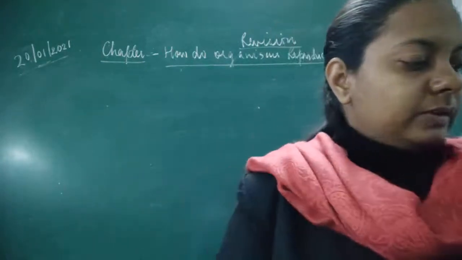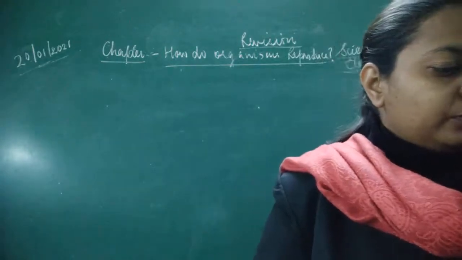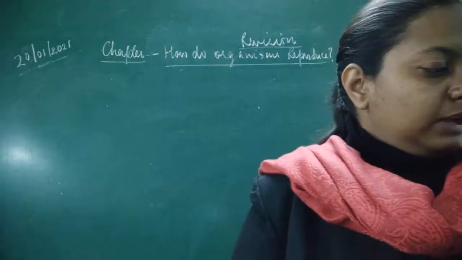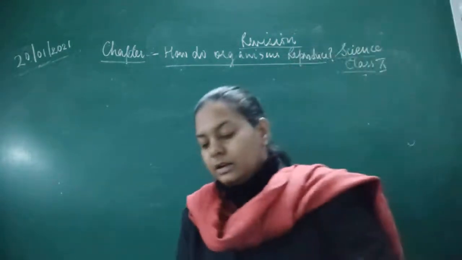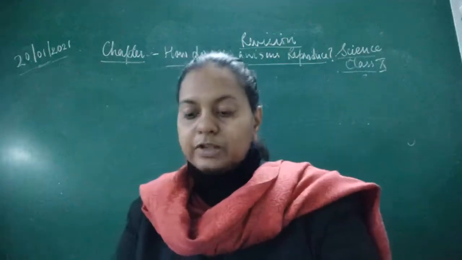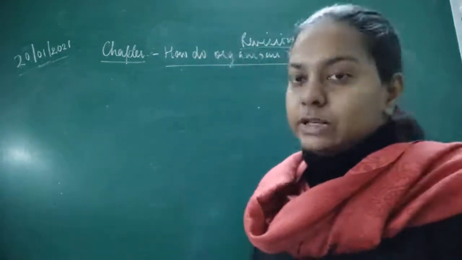The next question is from the same chapter. Name the organ where sperms are produced, and name the hormone by which it is produced.